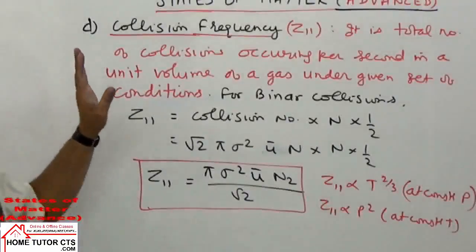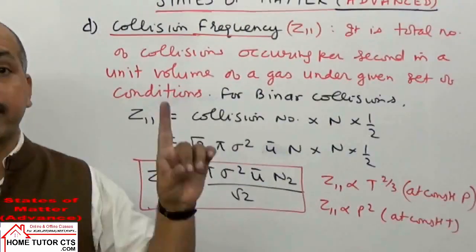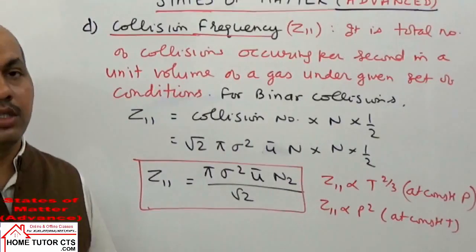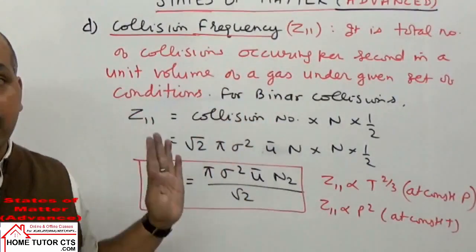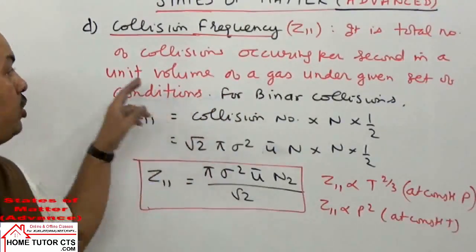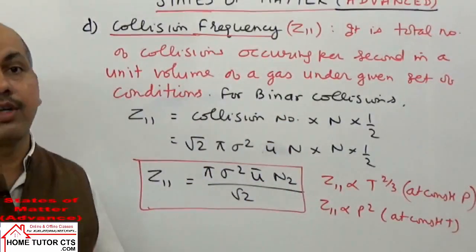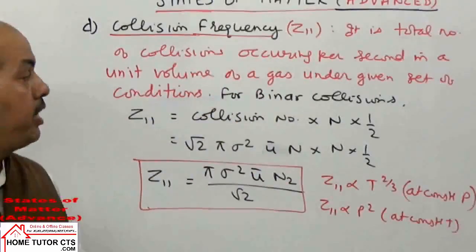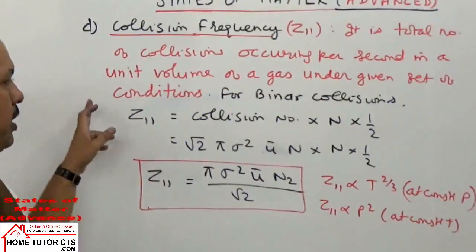Z11 symbol is used. देखिए डिफरेंस क्या होता है collision number में, वो होता है number of collisions that single molecule can undergo or registers with other molecules. Whereas when you take collision frequency, it is total number of collisions occurring per second in a unit volume of a gas under given set of conditions of P and T.